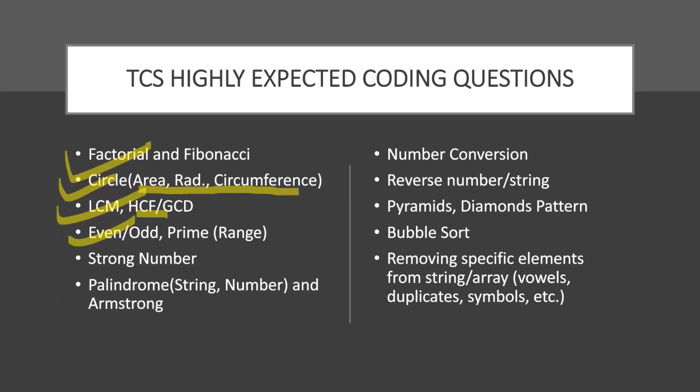Then we have prime numbers. We know what prime numbers are. Any number which is divisible only by itself and 1. One is not a prime number. We should also know this. So prime numbers start from 2: 2, 3, 5, 7, 11, 13, 17, 23. These all are prime numbers.